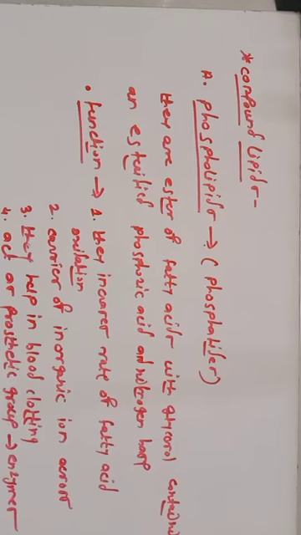So at least you should know this phospholipid is also known as phosphatides. These are the esters of fatty acid with glycerol containing an esterified phosphoric acid and nitrogen residue. The functions of phospholipids: they increase the rate of fatty acid oxidation. Second, they act as a carrier of inorganic iron across the membrane. They help in blood clotting and act as a prosthetic group for different enzymes. So let us discuss the classification of these phospholipids.